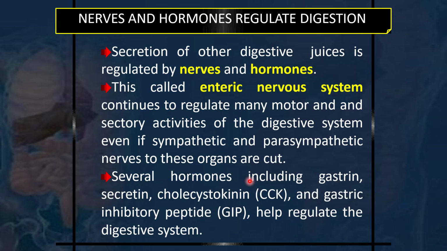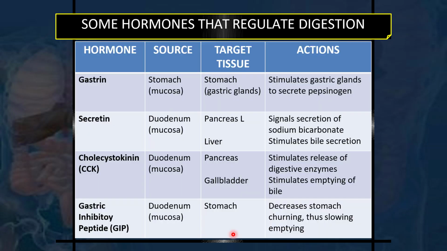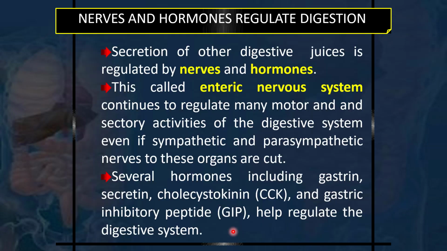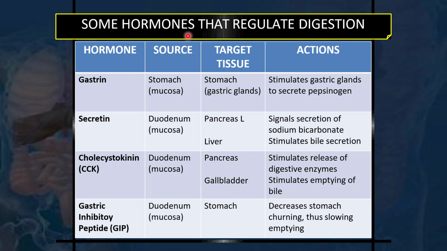These are all hormones, like gastrin and secretin, which help in regulating the digestive system, the activity of different enzymes, their activation, and the release of different juices. So it is basically the balance of the sympathetic and the parasympathetic, and the parasympathetic is important in the release of all these. So you have this table, and you can just go through it.